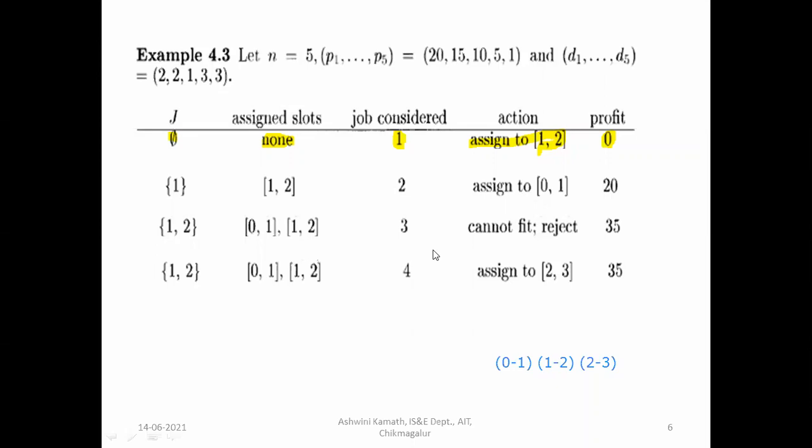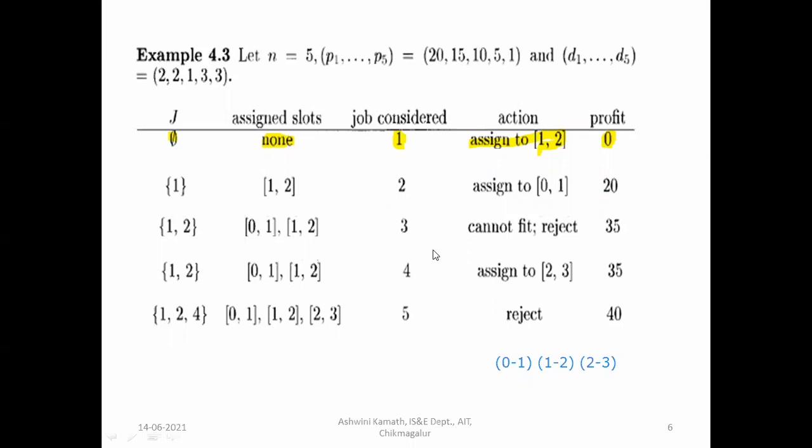So consider the fourth job. When we consider the fourth job, assign it to slot 2 to 3. That is the only slot remaining. So when we execute this job, we'll earn the profit 40. 20 plus 15 was 35, 35 plus 5. The third job is rejected. We are executing the fourth job. So 35 plus 5 is equal to 40. So 0 to 1, 1 to 2, and 2 to 3.